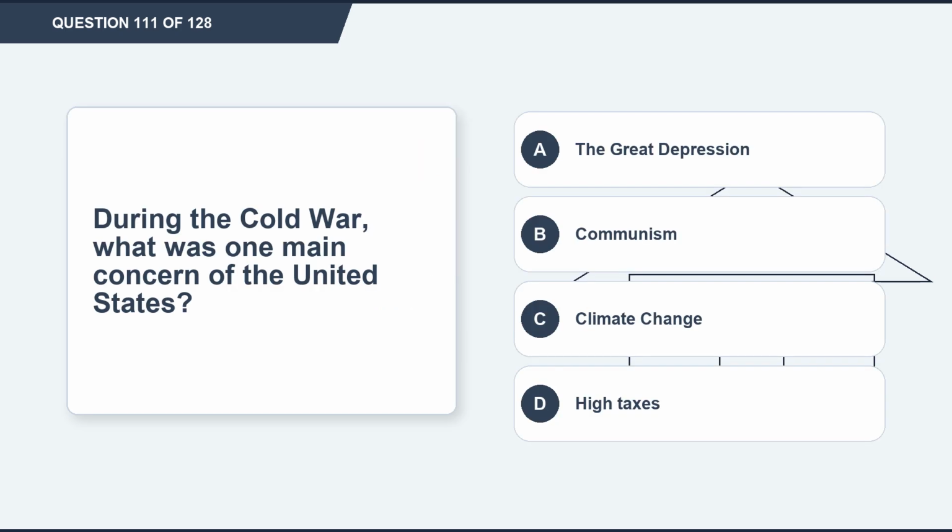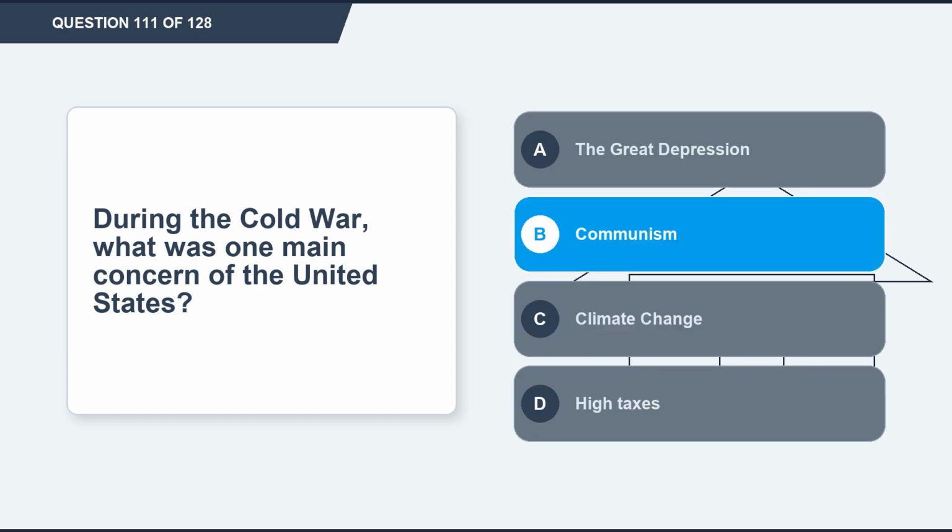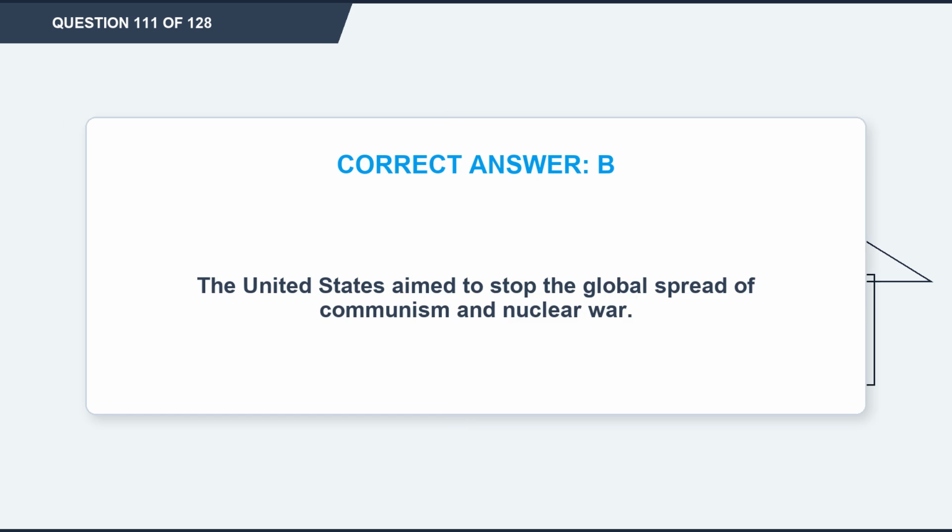Question 111. During the Cold War, what was one main concern of the United States? Option A, the Great Depression. Option B, communism. Option C, climate change. Option D, high taxes. The correct answer is option B, communism. Explanation. The United States aimed to stop the global spread of communism and nuclear war.